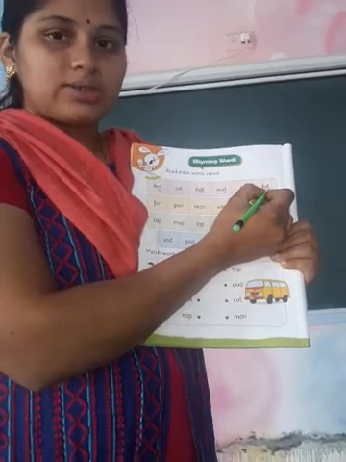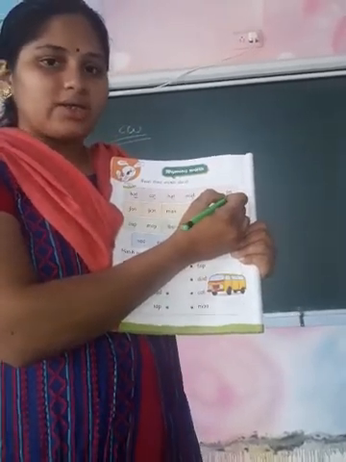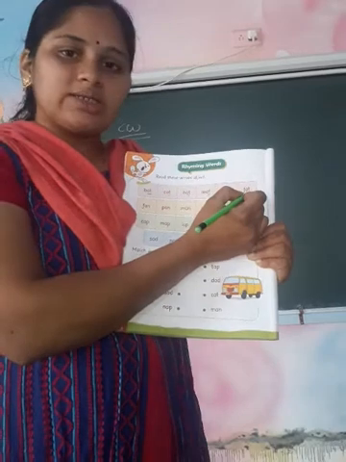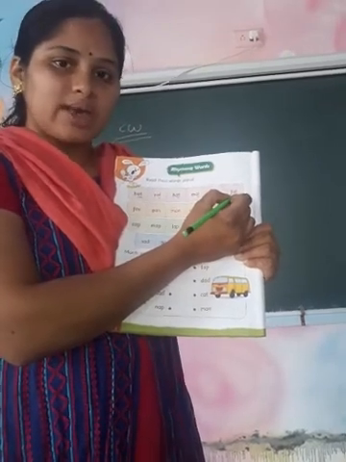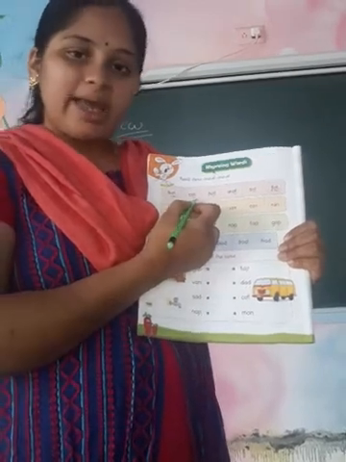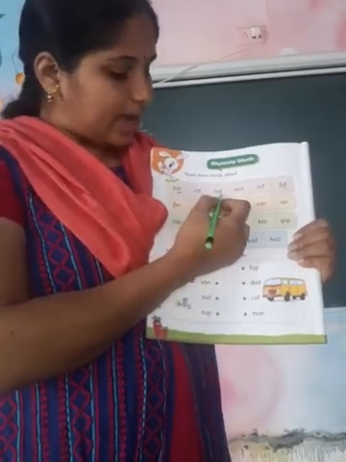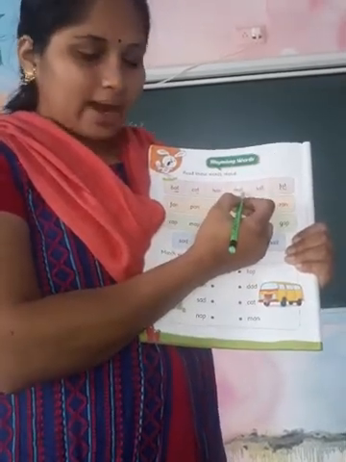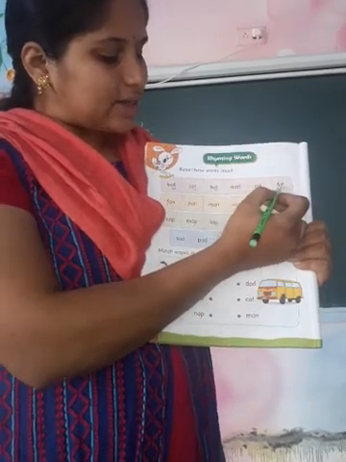It sounds the same. Why have they given it in red color? Because the ending sound becomes the same. Okay. B-A-T, bat. C-A-T, cat. H-A-T, hat. M-A-T, mat. S-A-T, sat.